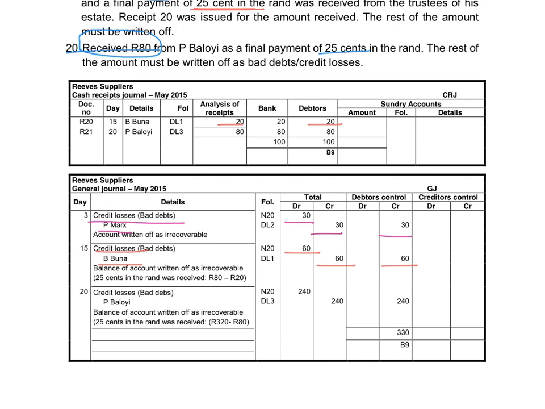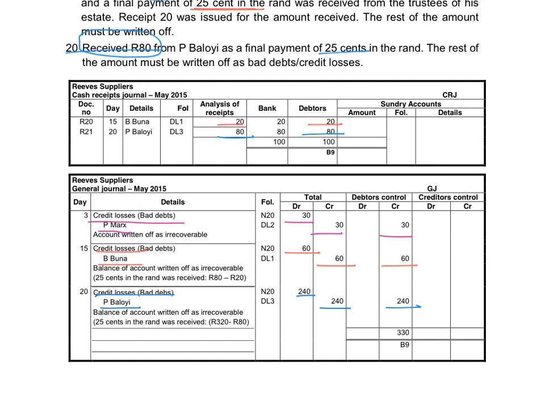In the cash receipts journal, we will show that we receive 80 Rand and that the debtors will decrease with 80. In the general journal, we will record an entry to write off the bad debts, so the expense is debited with 240 Rand. The account of P. Beloy in the debtors ledger will be credited with 240, and the debtors control account will be decreased with 240. The individual entries in the cash receipts and cash payments journal will be posted to the debtors ledger. The totals will be posted to the general ledger.